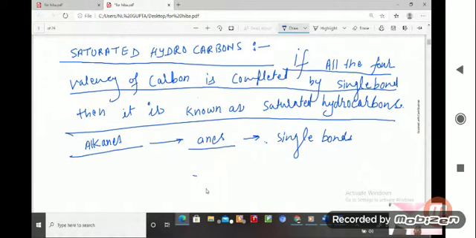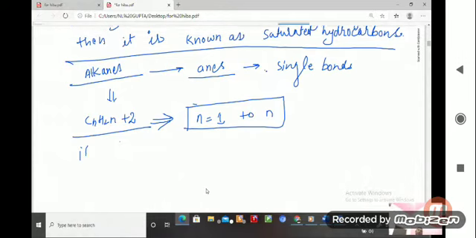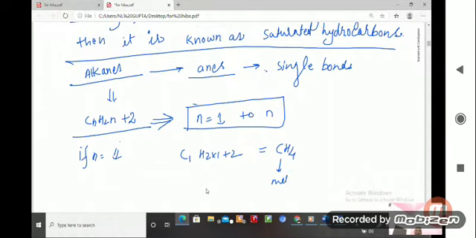For single bonds, the formula is CnH2n+2. It implies that n is a number from 1 to n. Suppose n is equal to 1: C1H(2 into 1 plus 2), what comes? CH4. For one carbon we use the term meth, with single bonds, so it is methane.